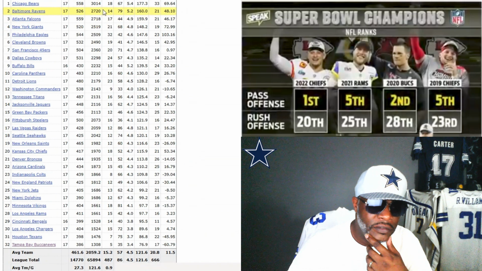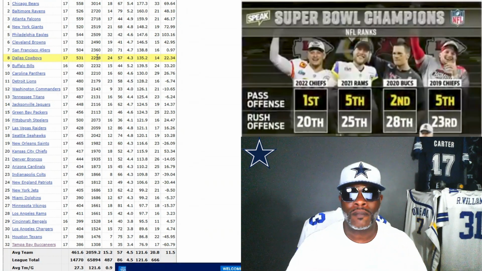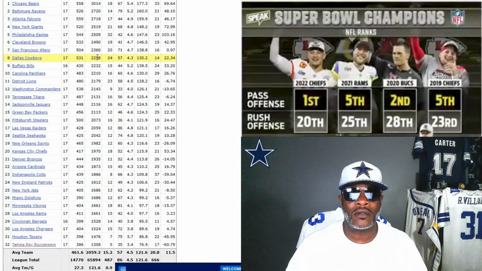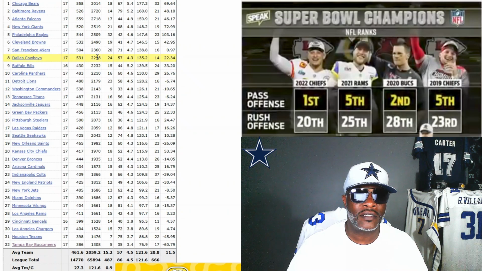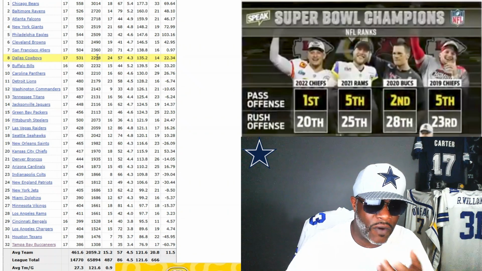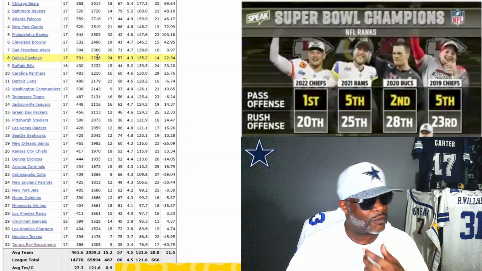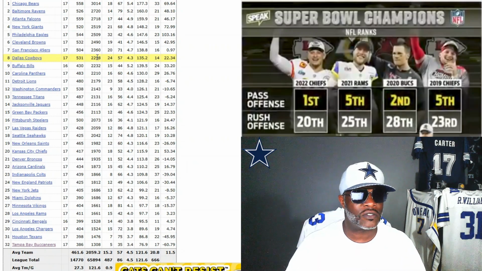Okay, Philly was 5th. Cowboys were 8th in rushing in 2022. But I thought y'all said Kellen Moore didn't run the ball. We've been top 10 at least three times so far. We were 9th, 8th, and 5th. We've been top 10 in rushing three of those years since 2019. But they're talking about we don't run the ball? Oh, that's just an excuse.